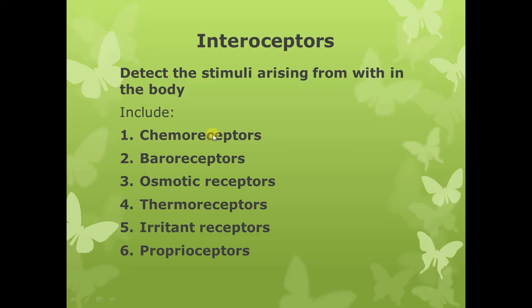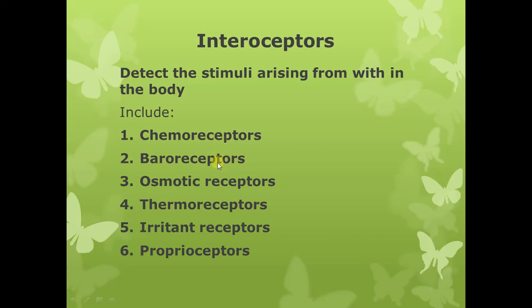These receptors detect the changes in the partial pressure of oxygen, the partial pressure of carbon dioxide, and hydrogen ion concentrations, and all these stimuli are arising within the body. They are changes within the internal environment of the body. So one example of the interoceptors is the chemoreceptors.